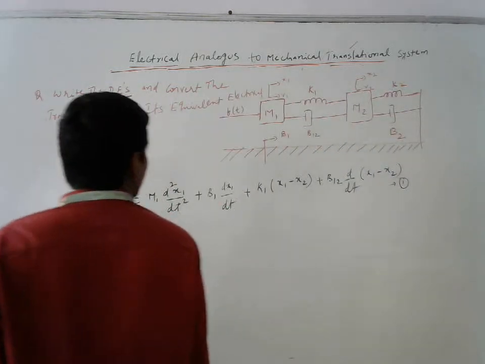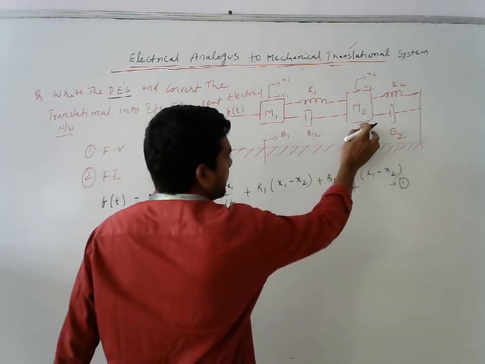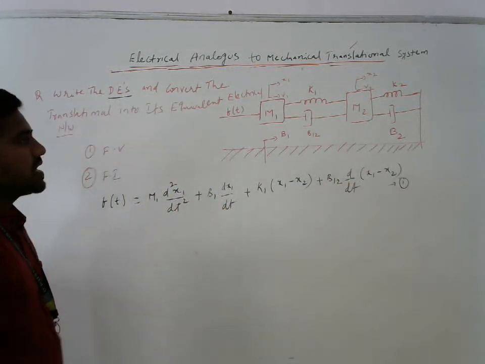For the second equation, you need to focus on mass m2.